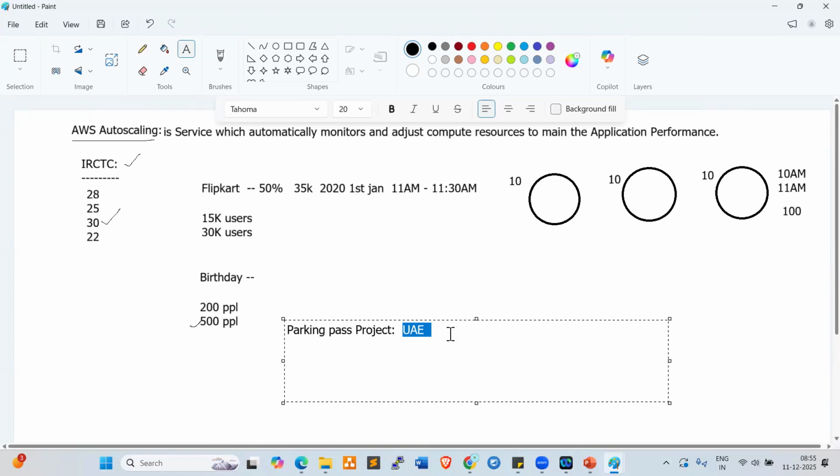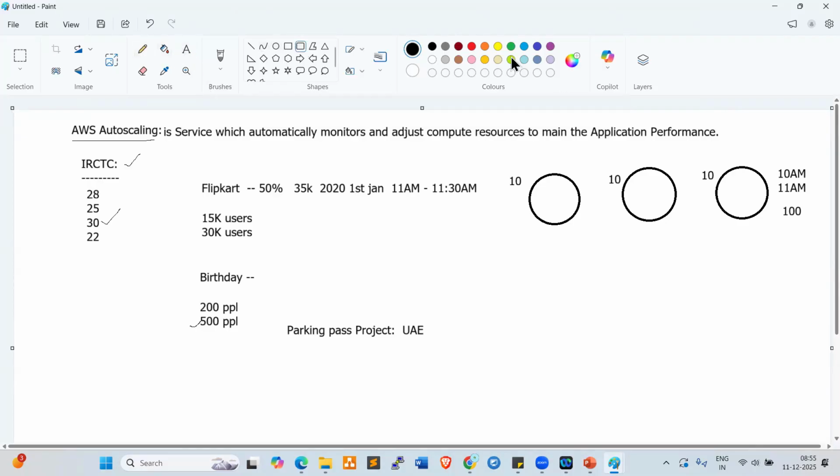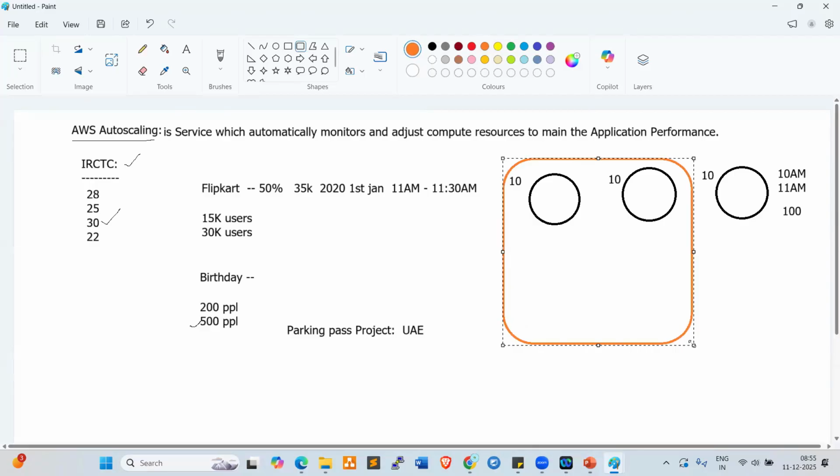So in 2019, we got this project. We visited and configured it, and we implemented auto scaling. How did we configure this auto scaling? Let's try to understand. For example, these two servers are the base servers for this parking pass project. These base servers will not be varied; they will not be changed, right?